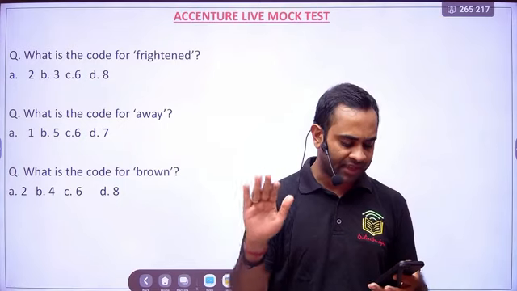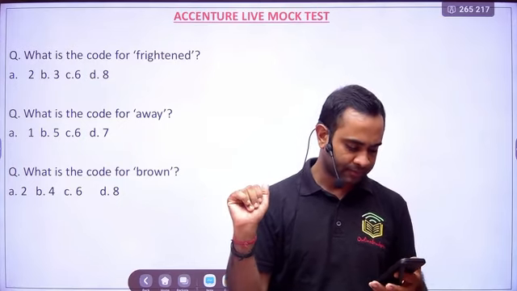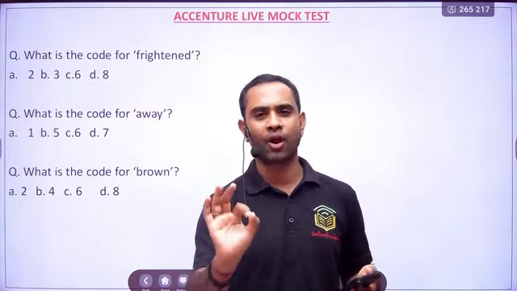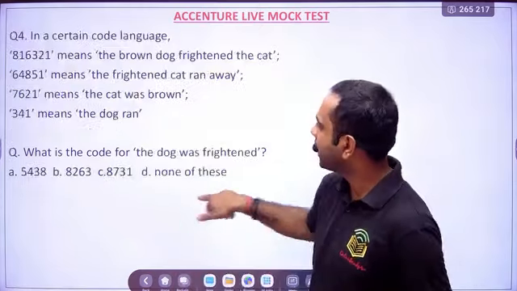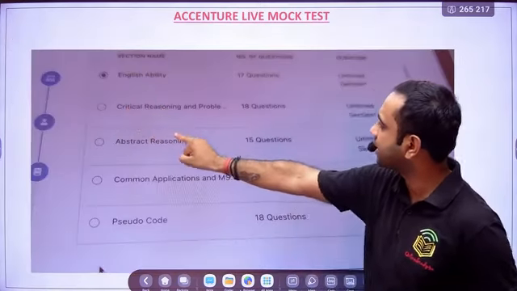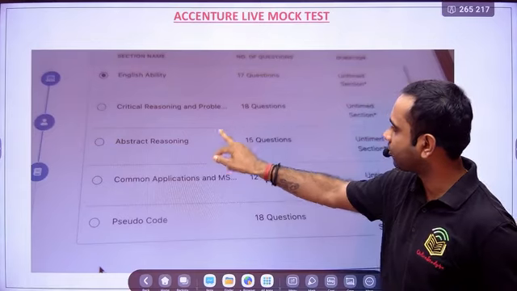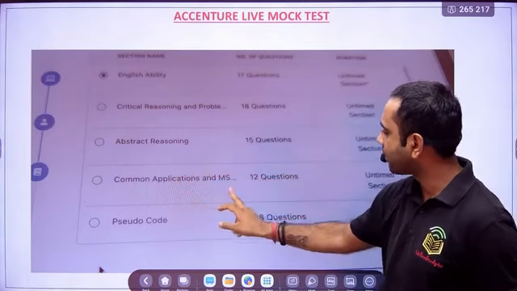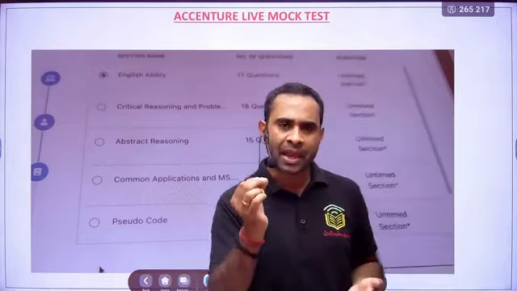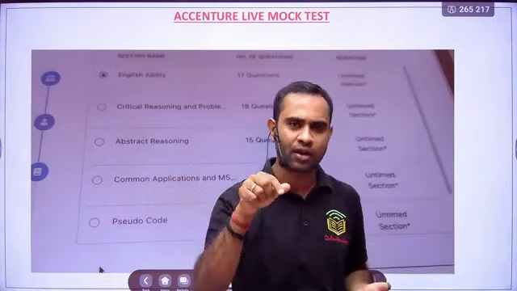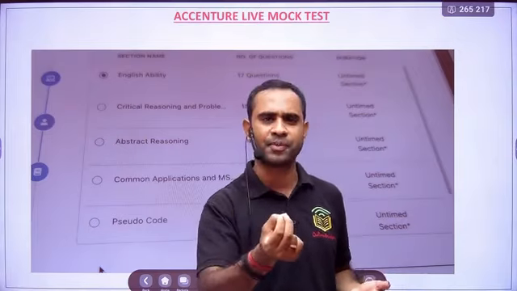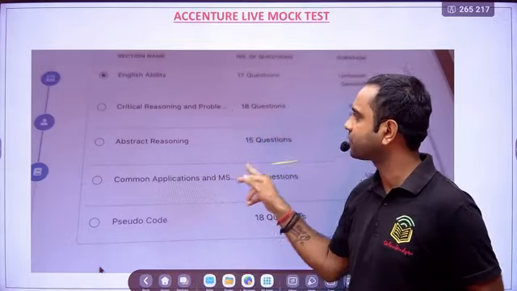This complete month the Accenture exam is going to happen. Aptitude will not come in Accenture, right? So many of you are asking, sir, in Accenture what will come? In Accenture, English ability, critical reasoning and problem solving, abstract reasoning, common application and MS Office pseudocode. So they will not ask you aptitude. Maybe very basic in flow chart and all, right? In reasoning, they might ask you to calculate 10%, 20% of some data, which we have done in our previous problem.